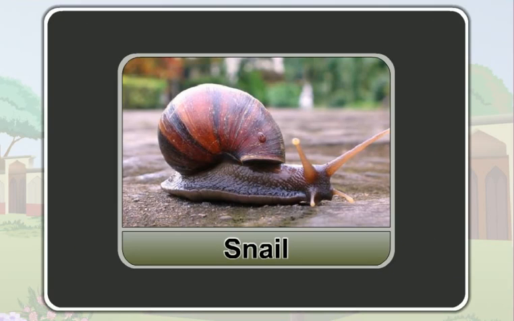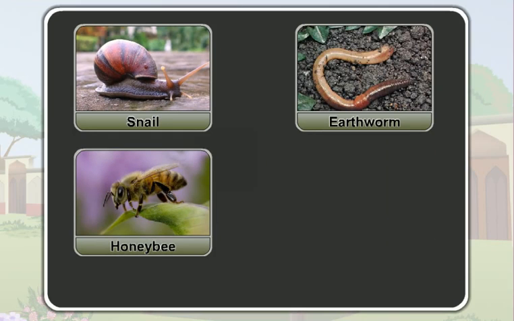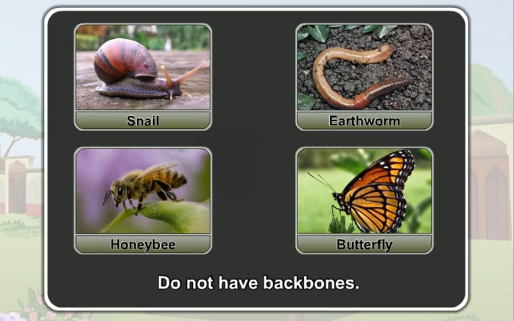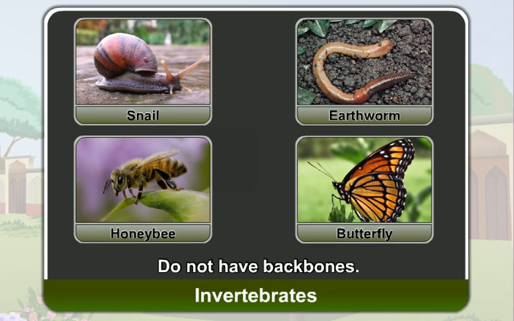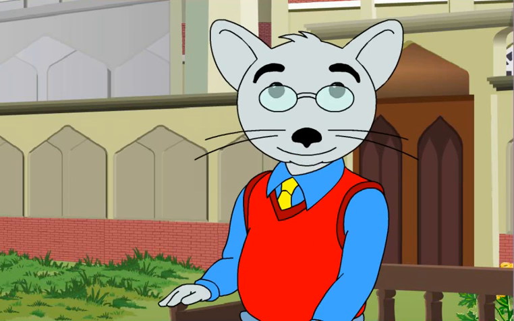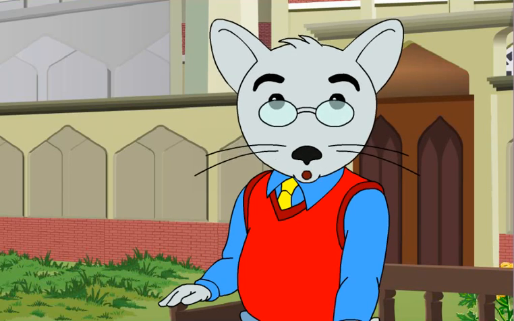But animals like a snail, an earthworm, a honeybee, and a butterfly do not have backbones. They are the invertebrates. Now let us discuss the reproduction system of these animals. You must have seen different baby animals around you.